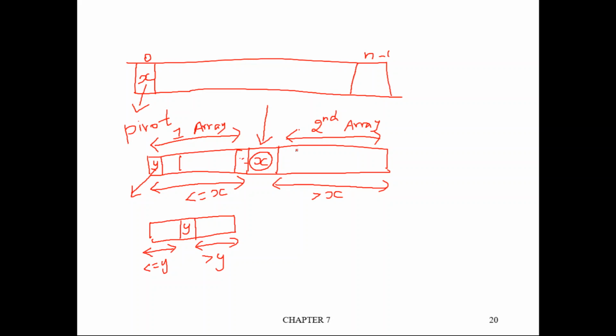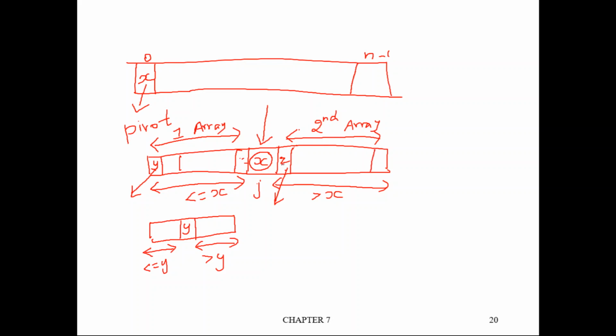Similarly, we will apply the same logic for the right side of this full array also. So now we will consider after the x plus 1th location. If x is in the jth location, then from the j plus 1th location onwards we consider till the end. This element we will consider as the pivot element. Let us assume this is z, and we will go up to the end of the array.